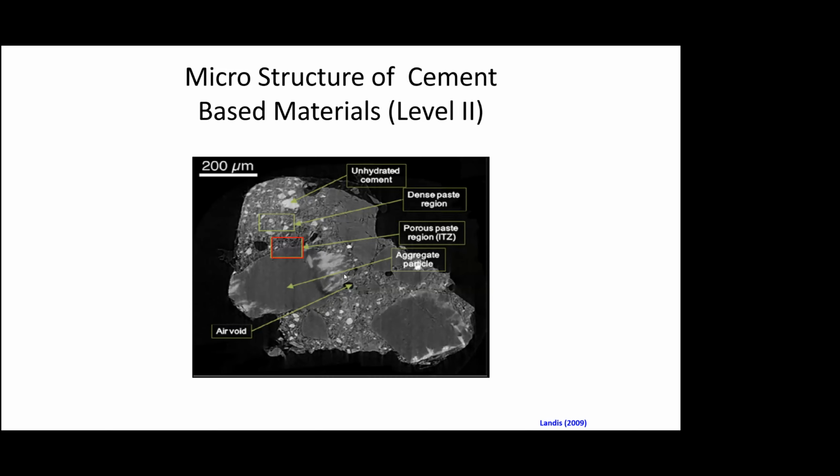Keep that in mind, please. You see air voids, porosities, dense spaced region. You have a porous ITZ around this particle, fine aggregate particle. So what these huge things which look like the coarse aggregate are actually sand particles, very fine sand particles.